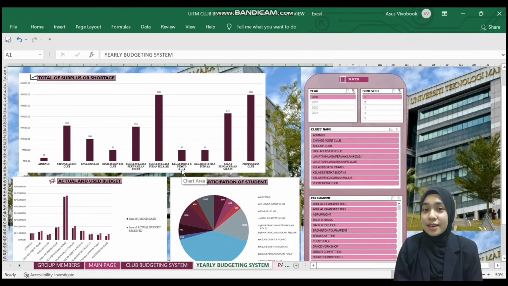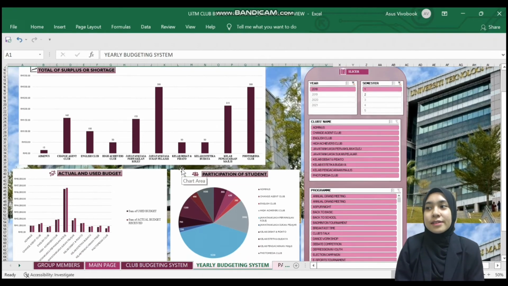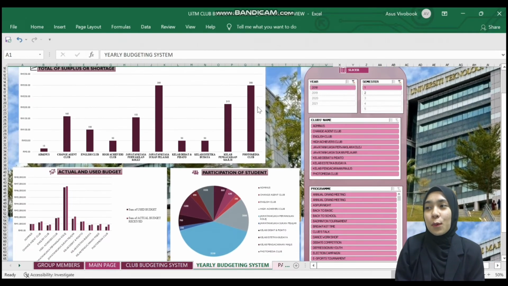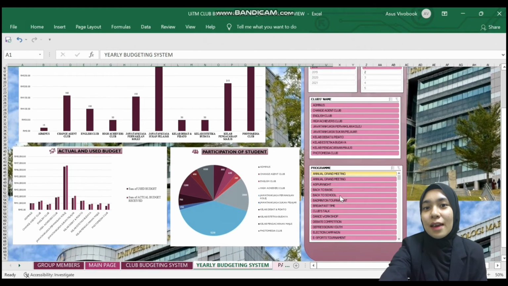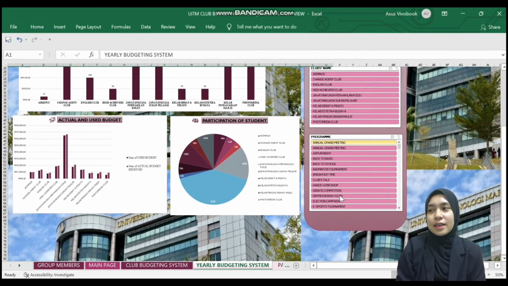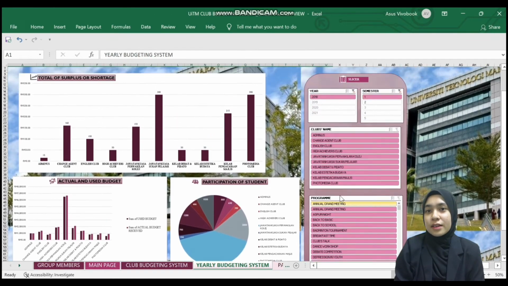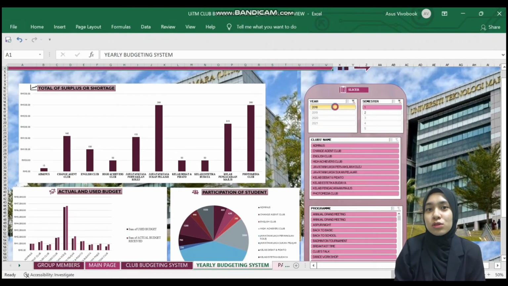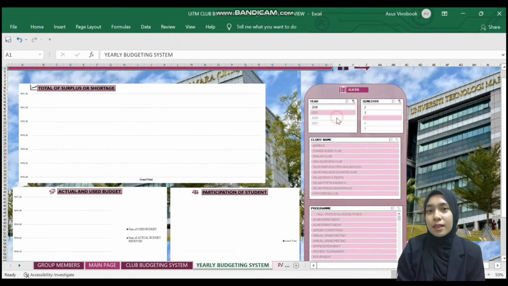As we can see, here there is the semester from semester 1 to semester 5, the club's name, which is all 10 clubs that are in the raw data, and the program that has been implemented, which can be selected by the user. The first column we can see is year. The user can choose a year from 2018 to 2021.